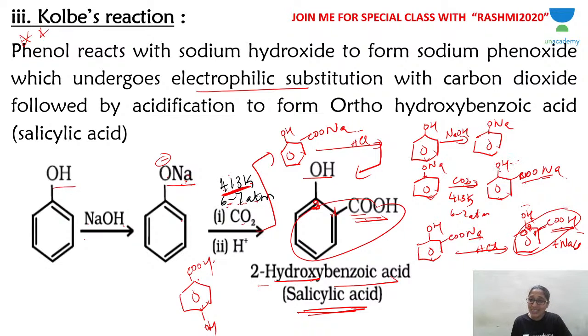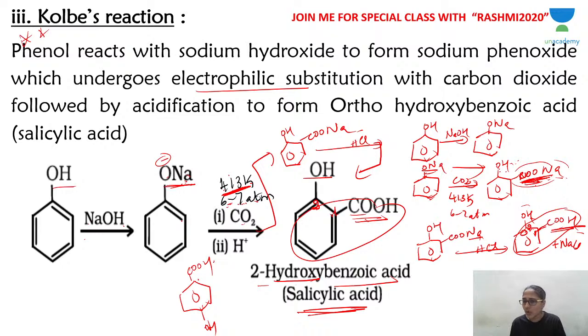Okay, it becomes ONa, because it started with the ONa. ONa converted into OH, and COONa is added, because the COOH group is more acidic than OH. That is why it contains the sodium salt of carboxylic acid, COONa, which on acidification is converted into COOH. I hope you understood.